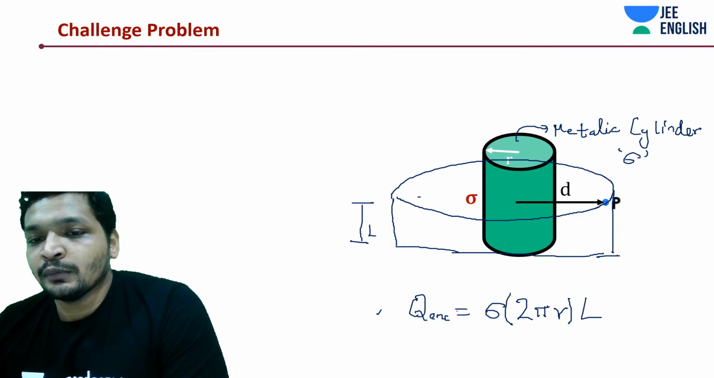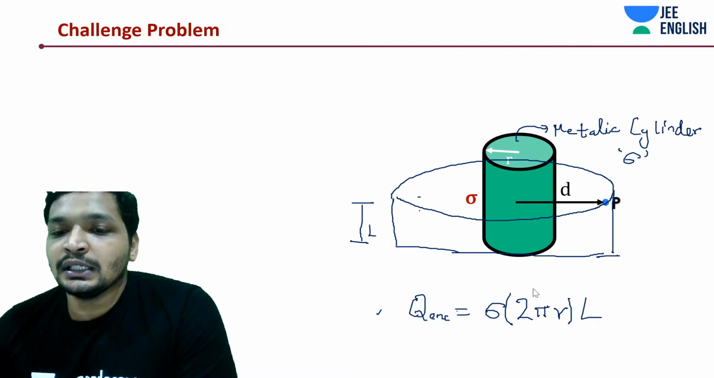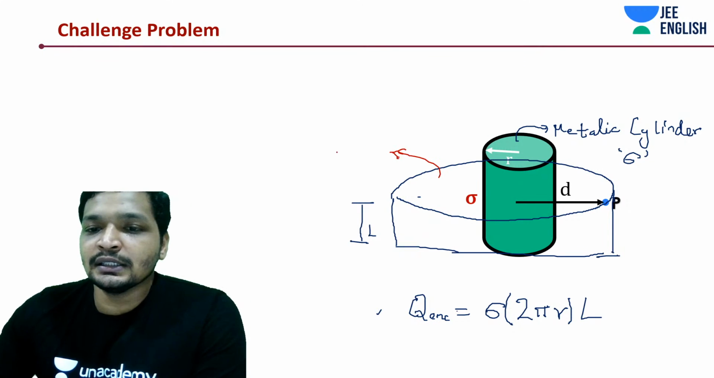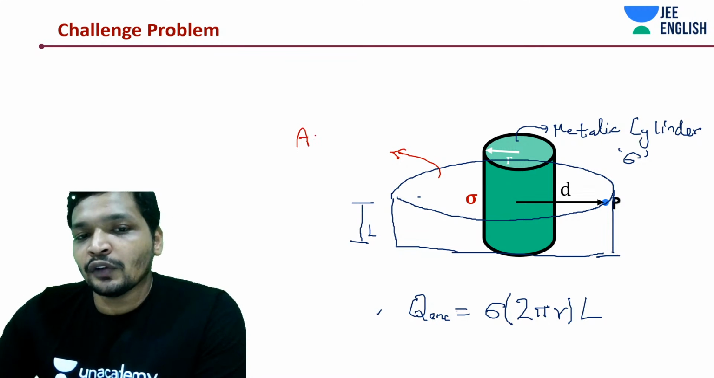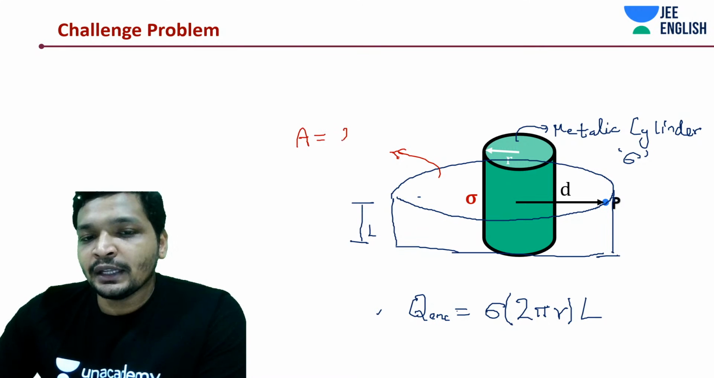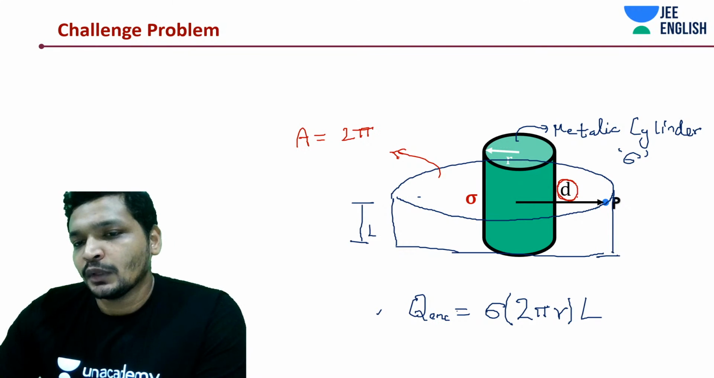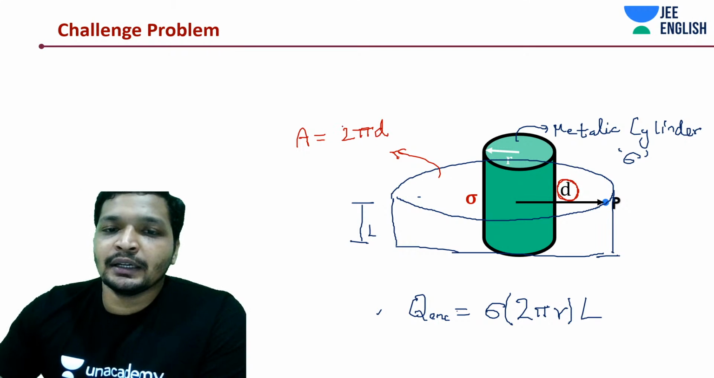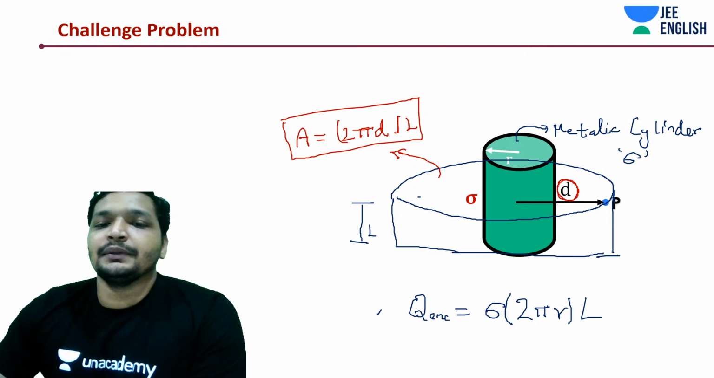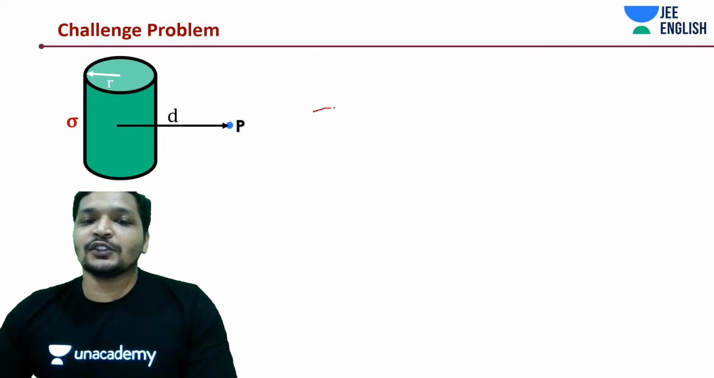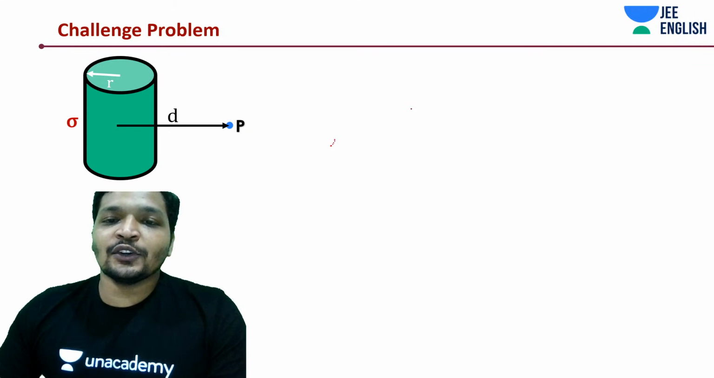We also need to write down one more thing, that is the surface area of this cylinder, which is quite easy again. What is the surface area of this imaginary cylinder, guys? The area of this cylinder is 2 pi, radius is how much? D. Radius is D, length is L, finite length L. That's it, guys, that's it. Now apply Gauss law. That's all you need to do.